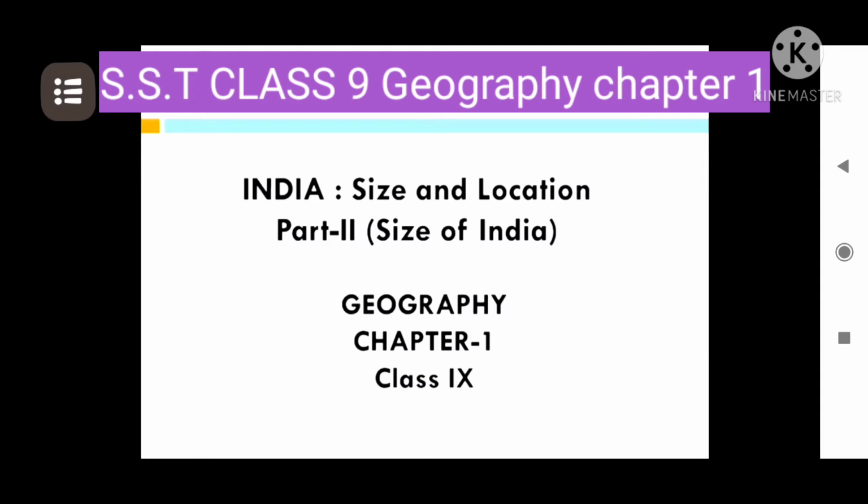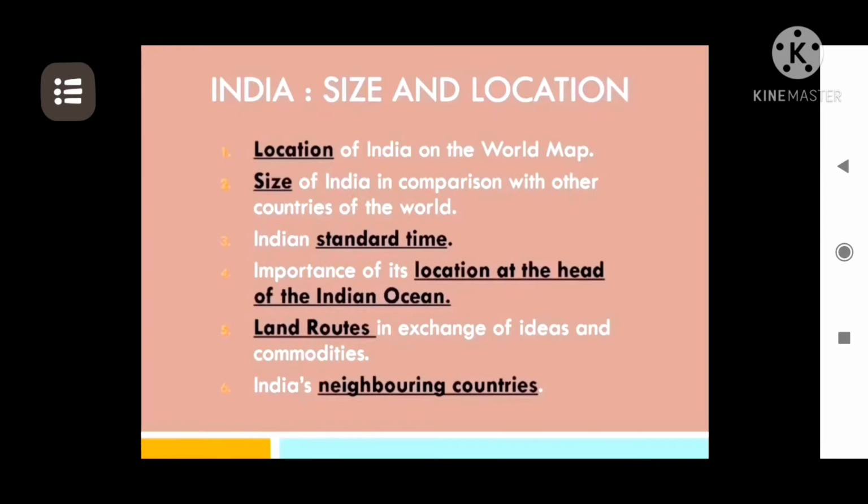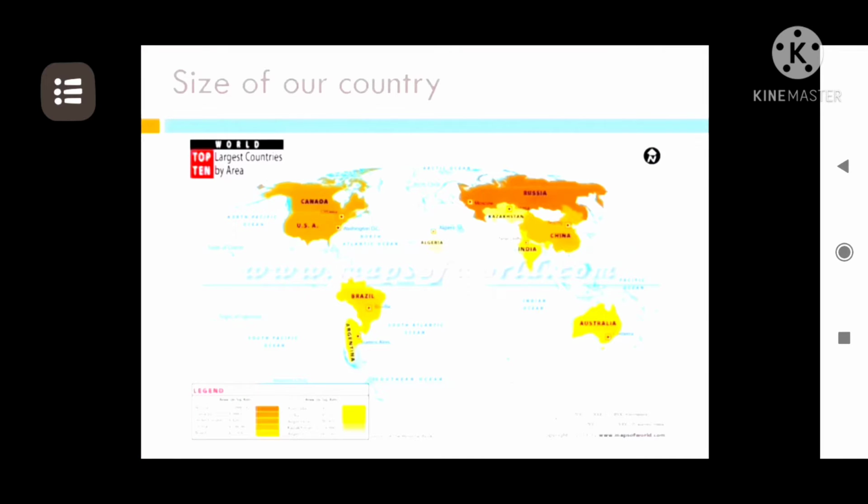Class for your chapter number 1, size and location. In this chapter, in the previous class we had referred to the location of India. Today we will be talking about the size of India in comparison with the other countries of the world. Let's have a look. In the given world map, you can see that 10 countries are being highlighted, which are the top 10 largest countries by area.